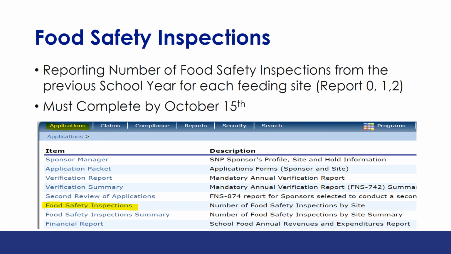School food authorities are required to report on the CMP website located under Applications the number of food safety inspections completed from the previous school year for each feeding site. This number may be 0, 1, or 2. This information must be completed by October 15th.